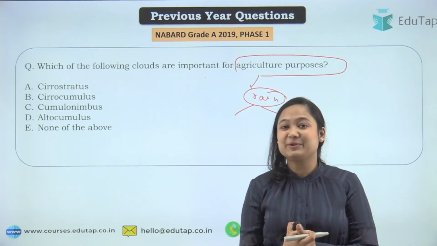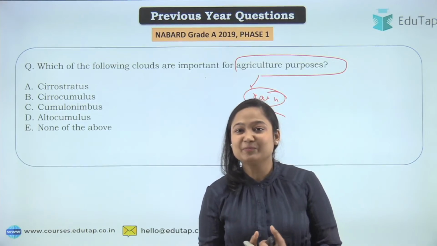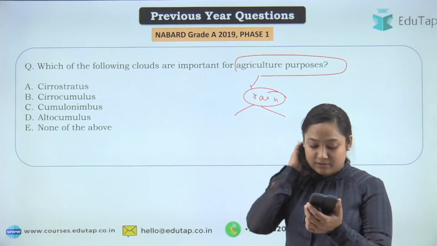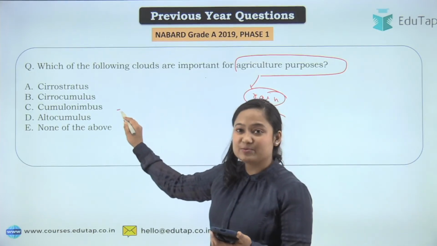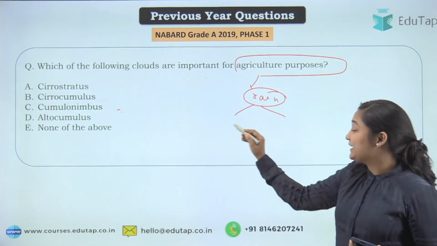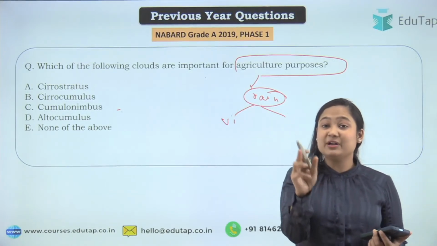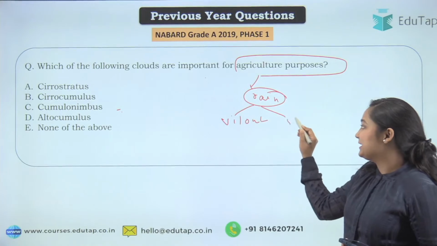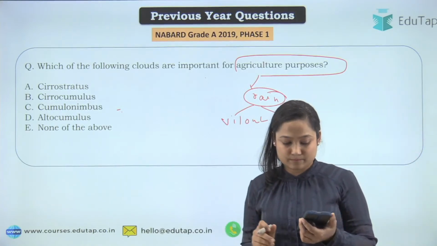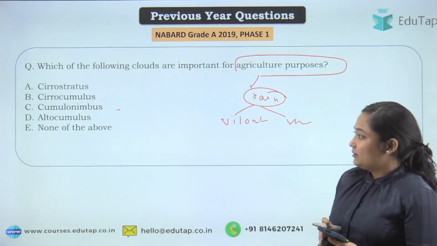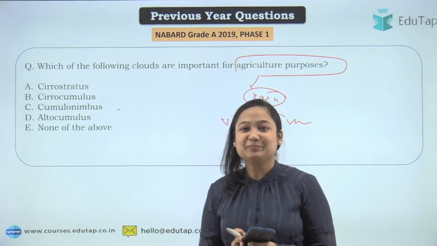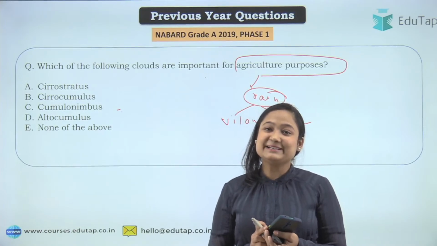Okay, Urmila has attempted the question. Very good, Urmila. Urmila has attempted option C again, but do let me know, for agriculture, what kind of rain? If you are a farmer, what kind of rain are you planning to have? Violent rain or steady rain? Okay, very good. Steady, yes, Rathod is right.